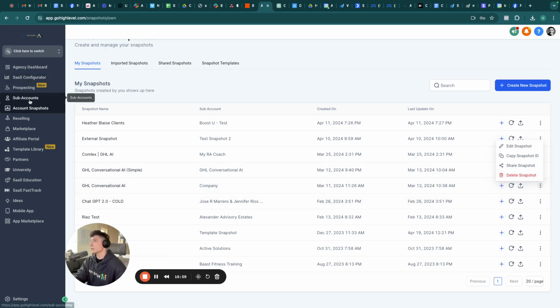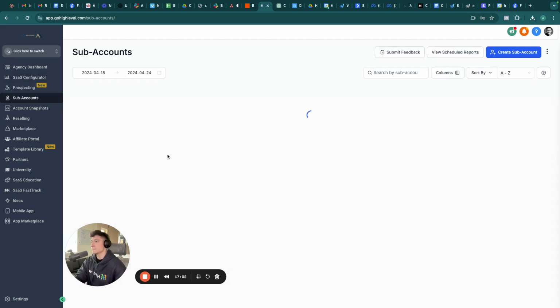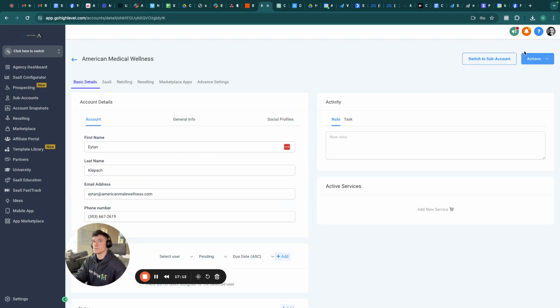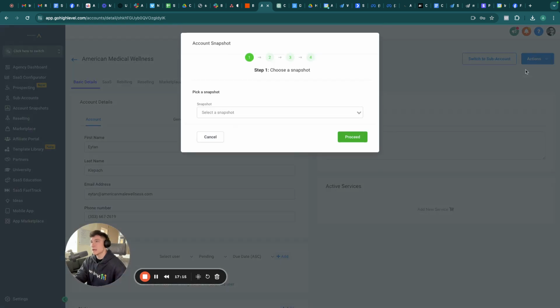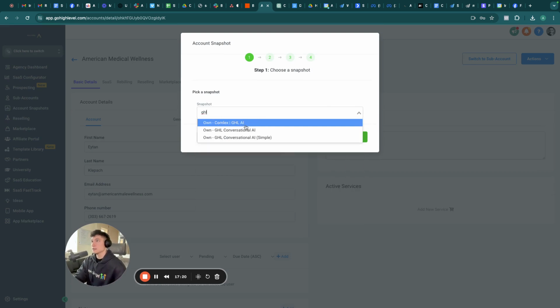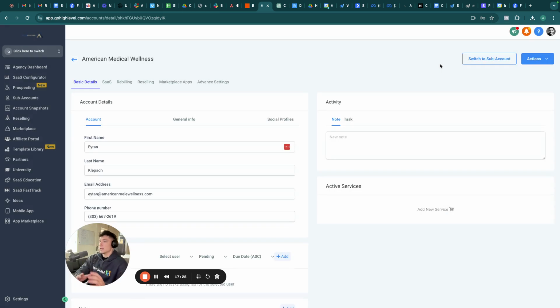and actually you're going to be able to go to the sub account. So I'll give you an example. So let's just say we have way too many accounts here. Manage client. And you're going to load snapshot, and you're going to load that conversational AI snapshot into the account itself. And what that's going to do is it's going to automatically upload all of the custom values, the entire workflow exactly how you had it set up. And again, this can be made for SMS, Instagram, and Facebook.